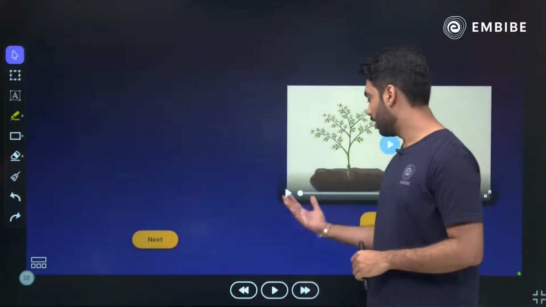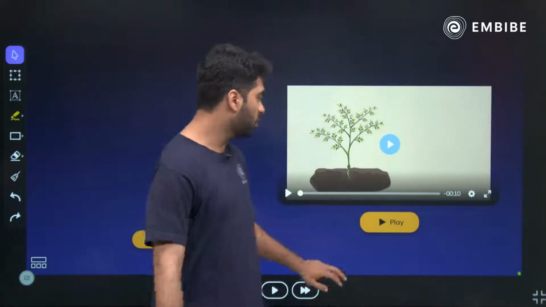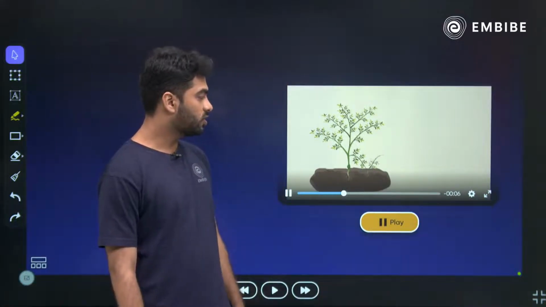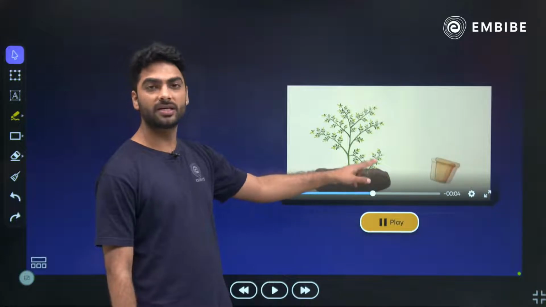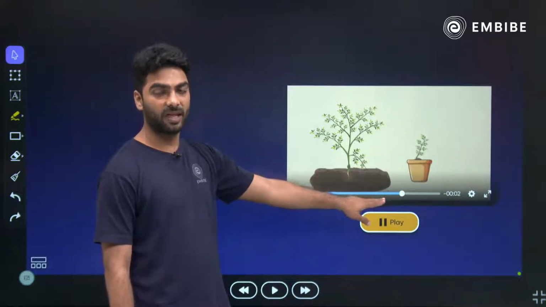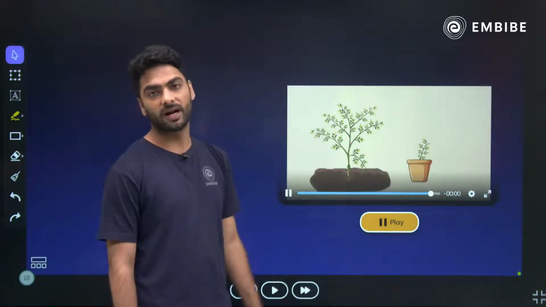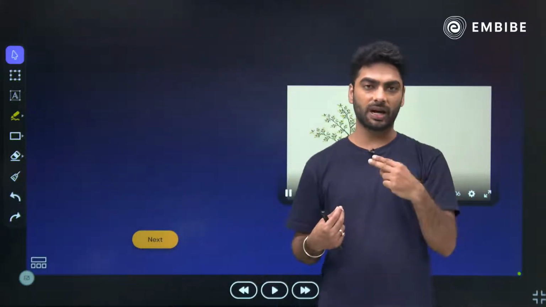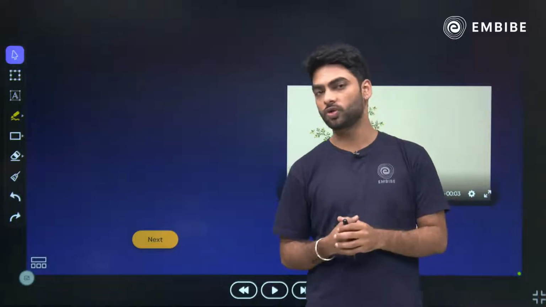Here we have a very interesting video. You tell me, what does it show? It is showing how a new plant is growing with the help of a stem. We see this in rose. You just take a rose stem cutting, put it in the soil and a new rose plant will come.